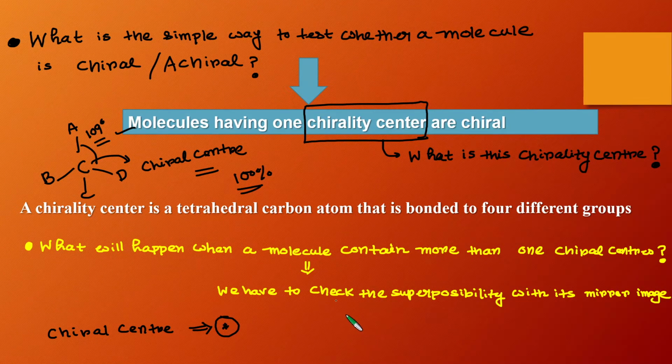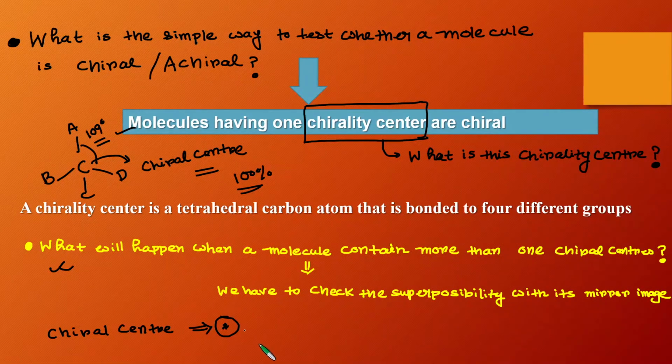So we have to apply the previous method, where we draw the structure of the molecule, then draw its mirror image and see whether these two are non-superimposable or not. For a single chirality center there is no problem, we can directly conclude that the molecule is chiral. But if a molecule has more than one chirality center, then there is only one way to test the chirality.